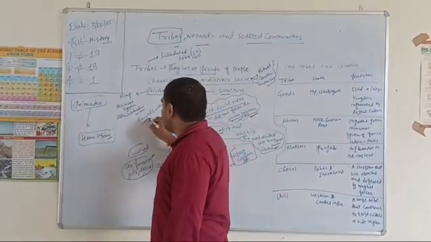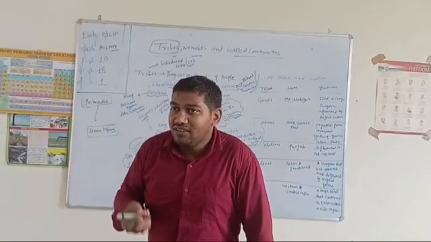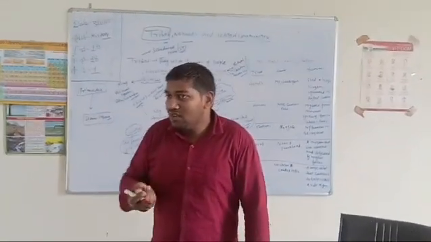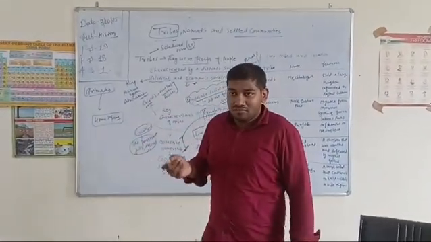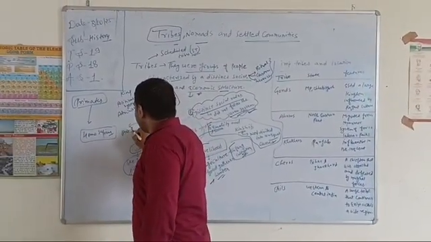Clear? So these are the locations where you find the tribal communities. Now come to the records. So right now we write some histories. We have our own diary. We write about daily experiences. Okay, but in the tribal community, they don't keep any written record. Okay, but they have some art forms.